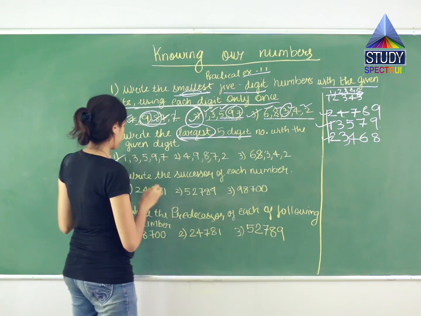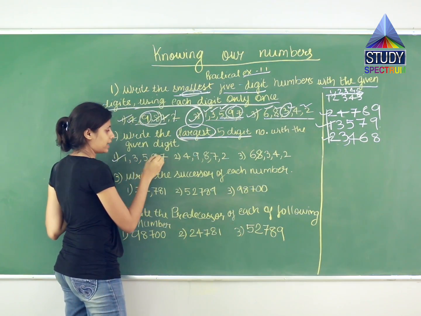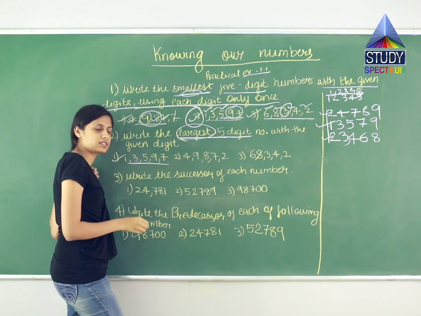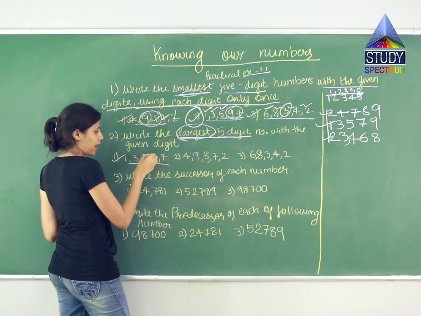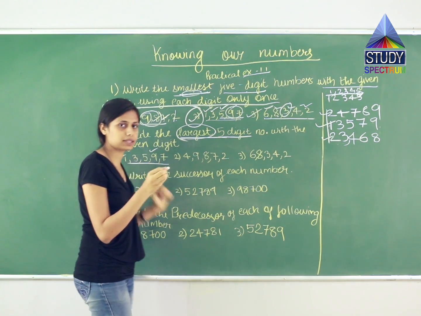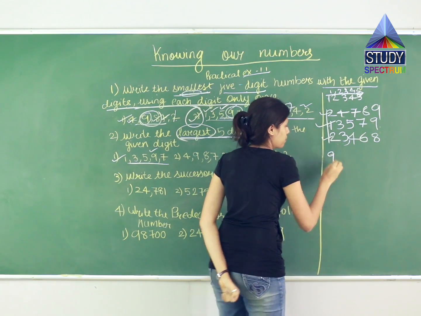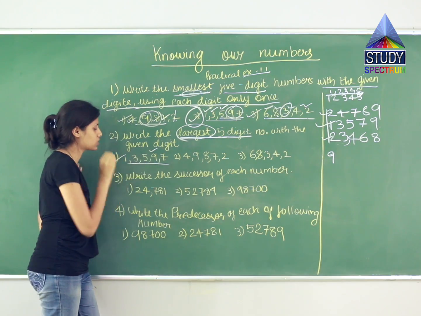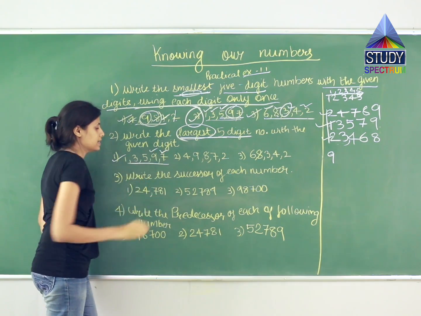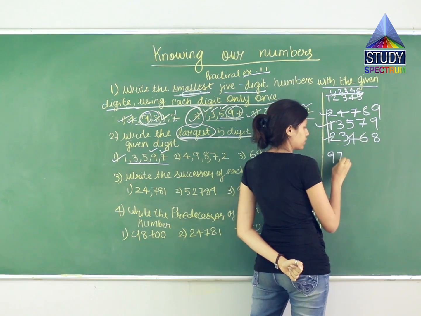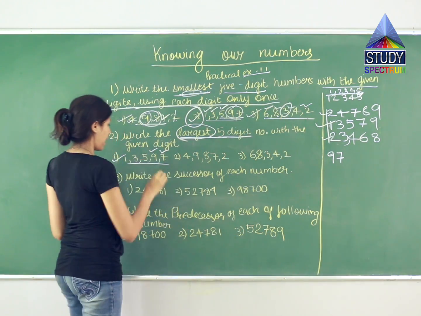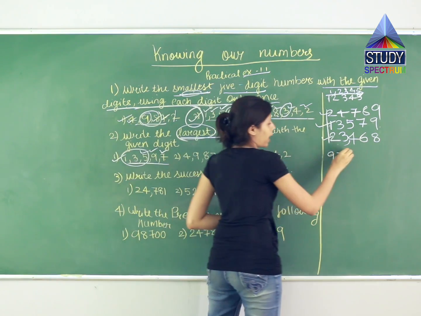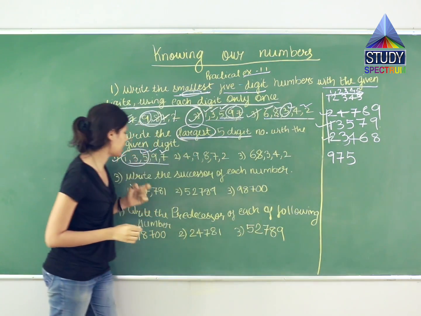Now let us see. I have 1, 3, 5, 9 and 7. Which of these is the biggest number? Because they are asking you the largest. So I have 1, 3, 5, 9 and 7. So 9 is the largest among them. So let us write 9 first. Now I have 1, 3, 5 and 7. Amongst these, which is the largest number? It is 7. So I'll write 7 over here. Now I have 1, 3 and 5. Amongst these, 5 is the largest. So 5. Then I have 3.